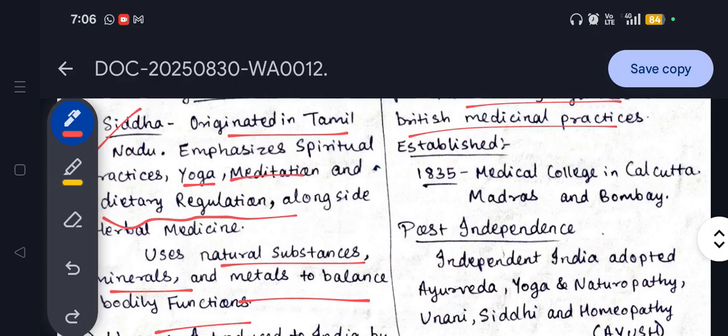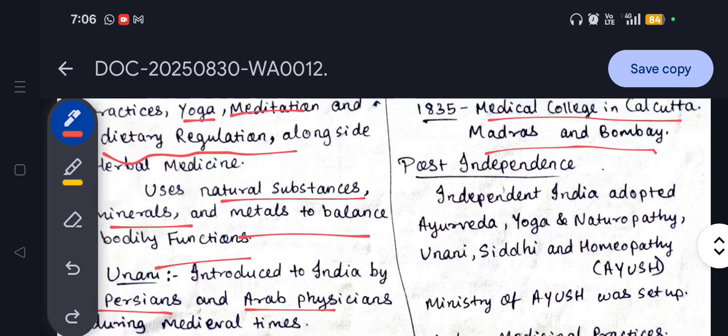In 1835, medical colleges in Calcutta, Madras and Bombay were established. Post independence, when India got independence, we accepted all these types of knowledge and framed a ministry known as the Ayush Ministry.